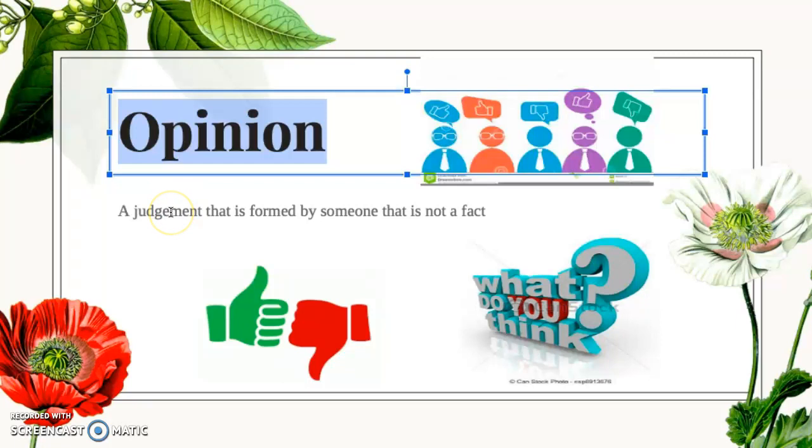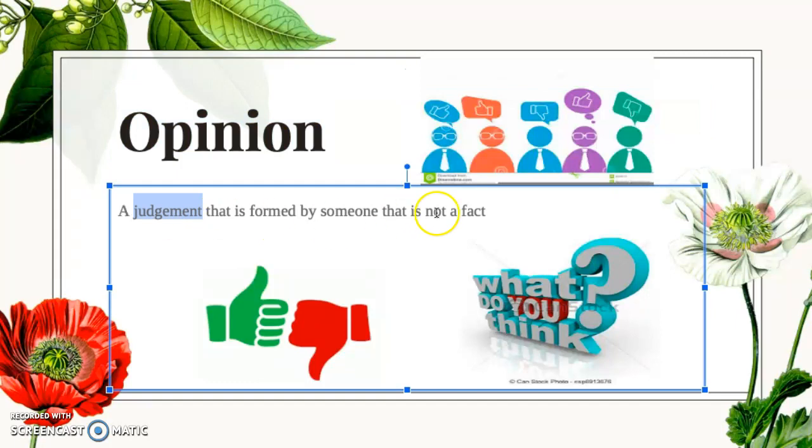So if my favorite color is blue, your favorite color could be pink. It doesn't necessarily mean it's wrong to have the color pink as your favorite color, but that's your own opinion. So it's just your own judgment. It doesn't necessarily mean that it's wrong. Your favorite color cannot be pink or blue. It just means it's an internal opinion.